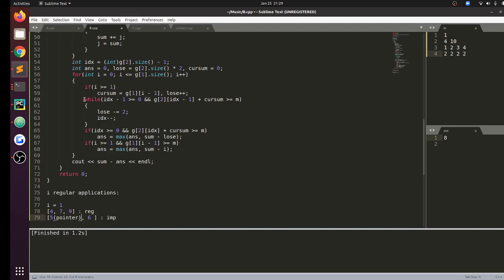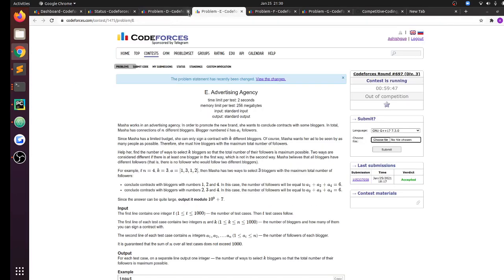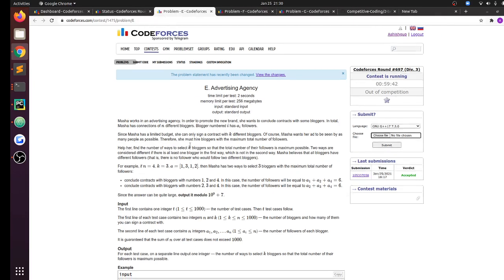So I keep on doing this iteratively, and then I find the maximum convenience points I can have at the very end. The convenience points that I lose are nothing but the total sum minus whatever I have retained, right? So that is what I did for problem B. I think going through my implementation should make it easier to understand. Since it's mostly an implementation question, I don't think there's much logic behind the problem.